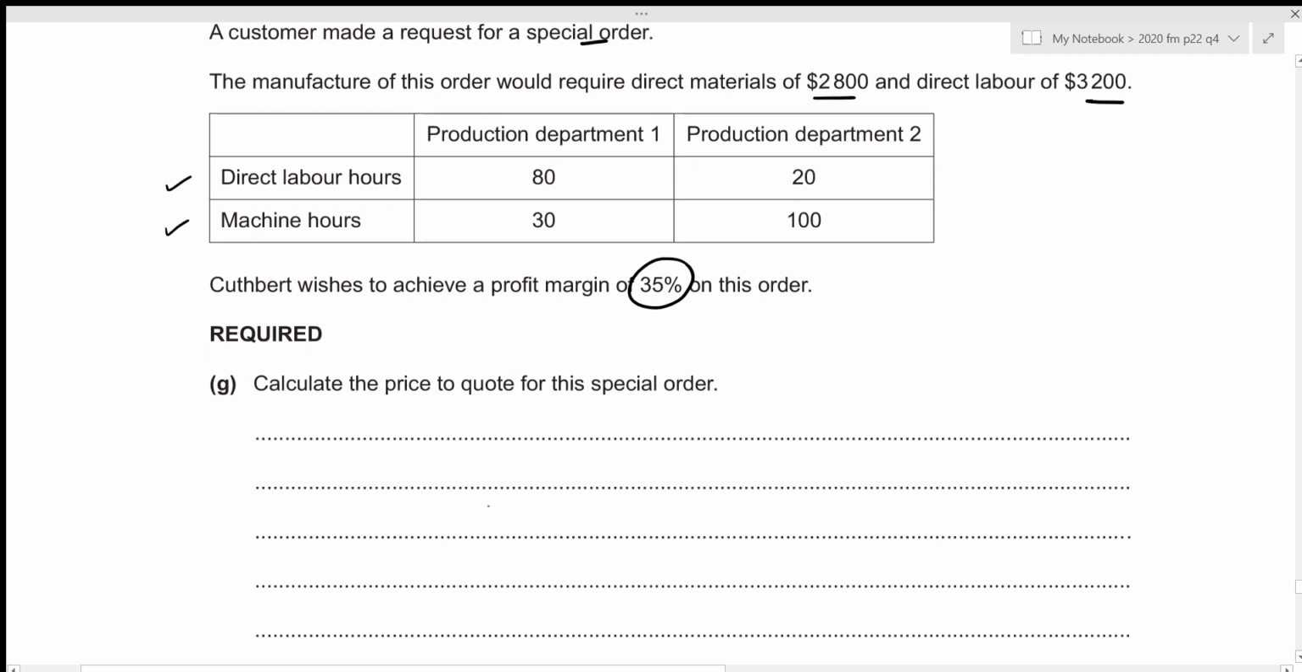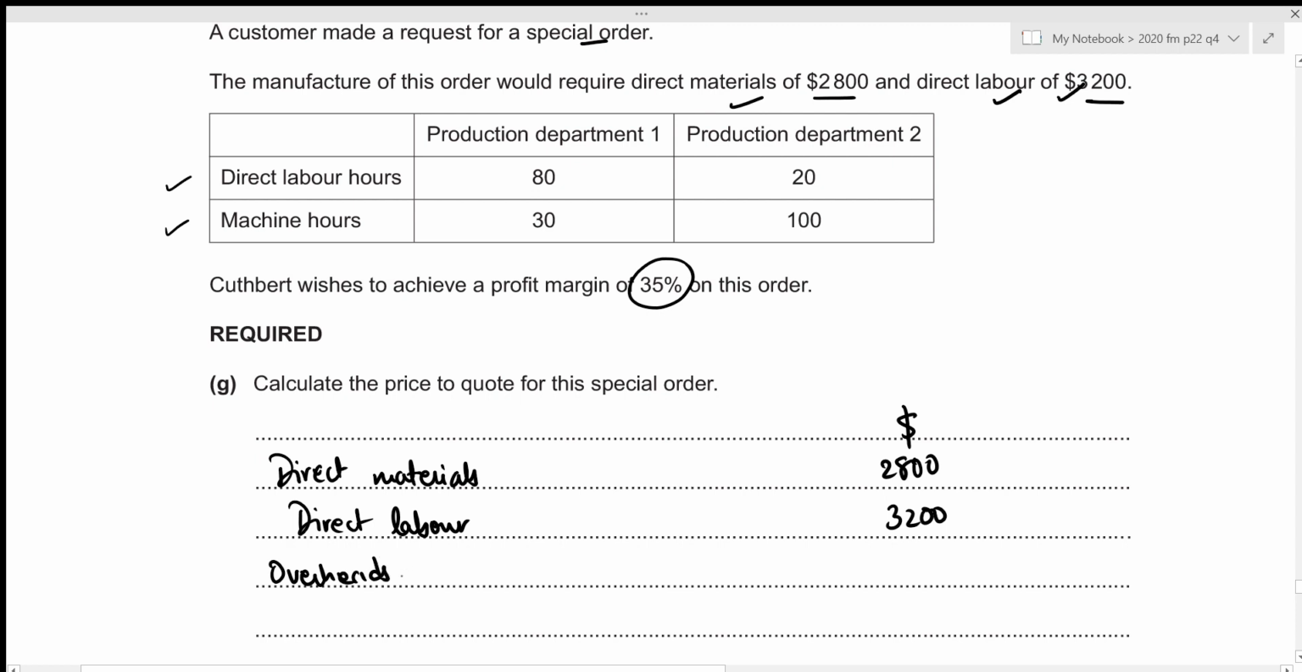We first start with figuring out our total cost. So let's prepare a statement. We can start with the direct materials of 2,800. Then we have the direct labor of 3,200. Now we also need to include the overheads. And the overheads is for two different departments. So firstly, we have for production department 1.